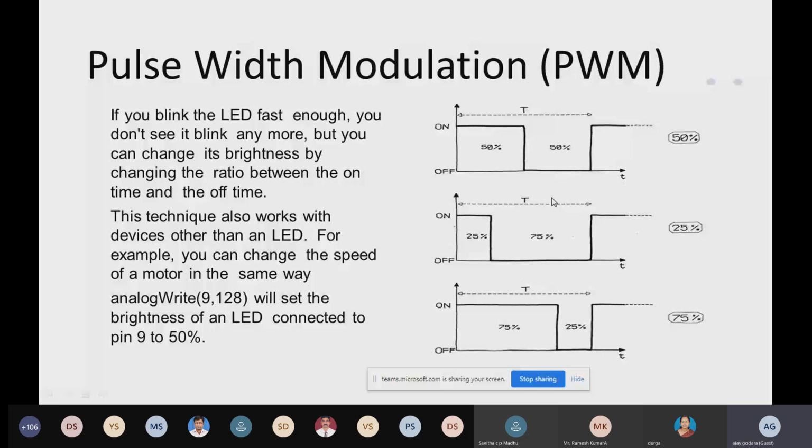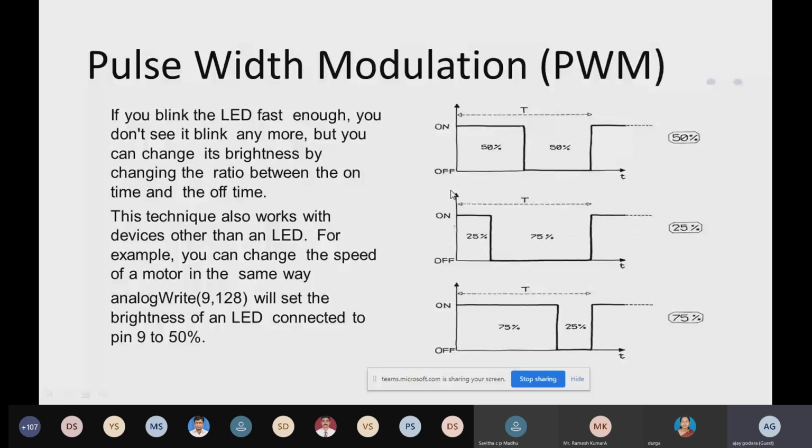In the Arduino, we provide a high and low signal on the digital pin, but we change their on and off time, the high and low timing. With the help of that, we can change the output voltage also. You can see it here in a very simple way: on time 50%, off time 50%.